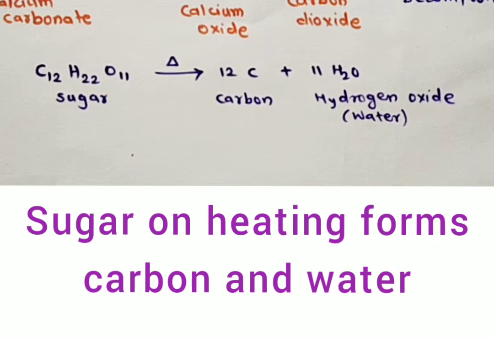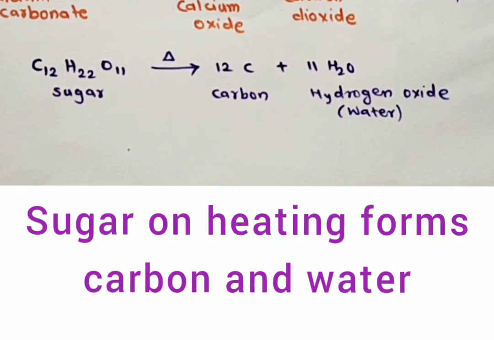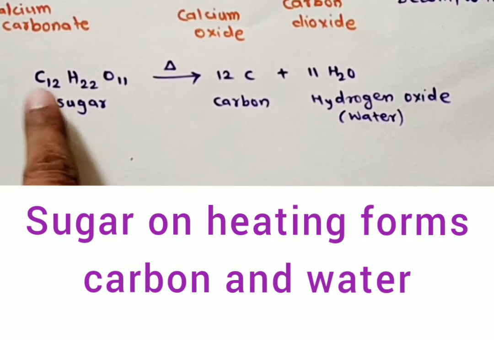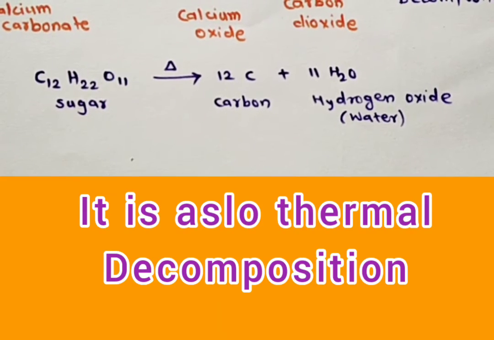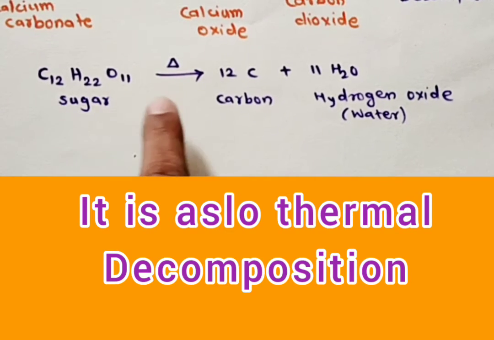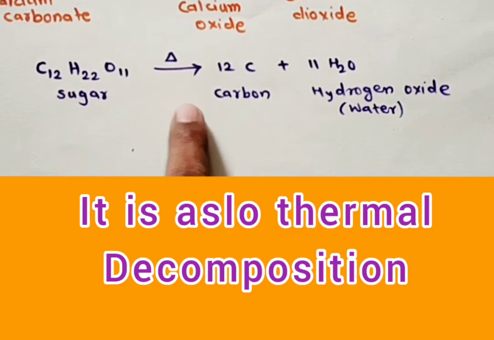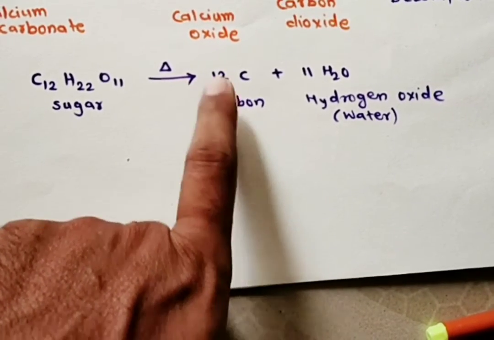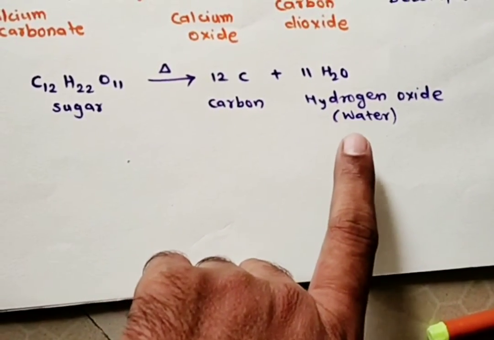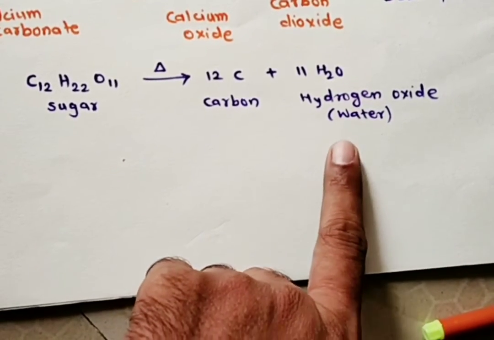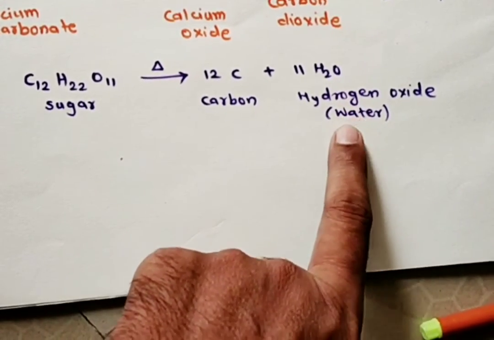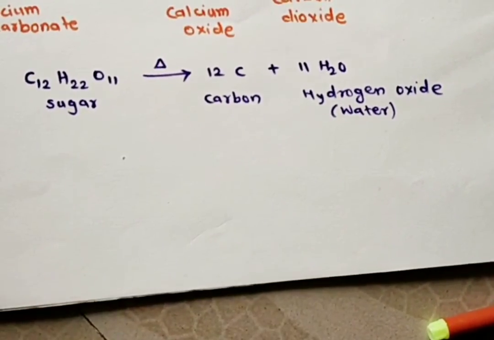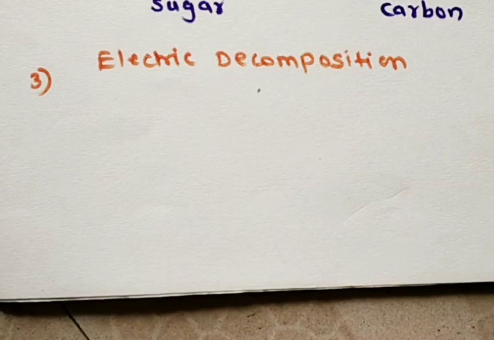For instance, let us study another example of thermal decomposition, the reaction in front of us. Sugar having the molecular formula C12H22O11, when taken into a dish and simply heated, turns into a black colored powder, that is nothing but carbon, forming 12 atoms, while the water molecules, H2O, hydrogen oxide, evaporate in the form of water vapors. This occurs in the presence of heat, hence it is another example of thermal decomposition.